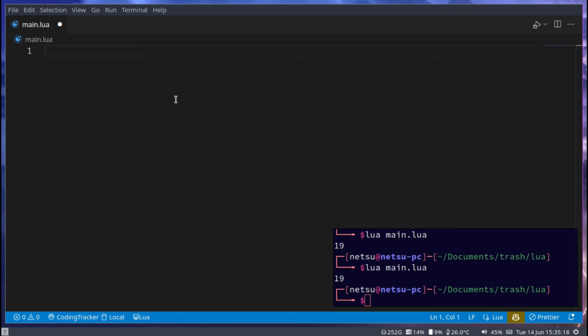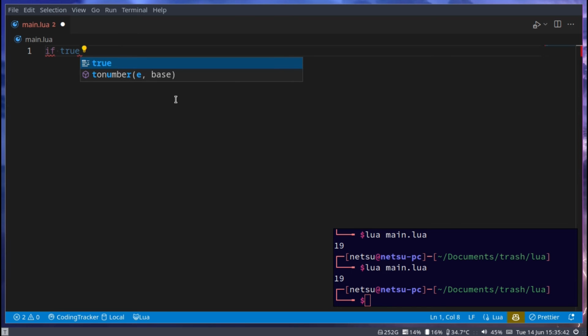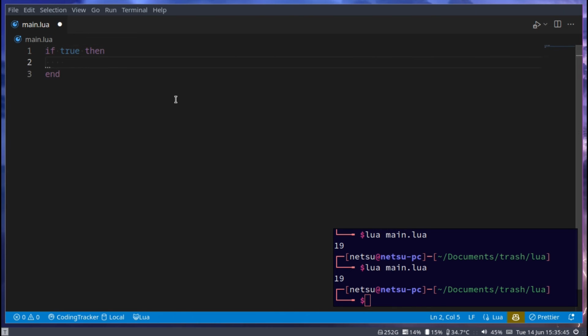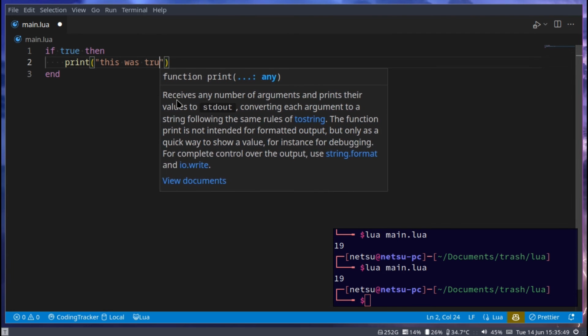So your program can make decisions. That is absolutely epic. You can make your program make these decisions by using an if statement, like asking a question. If something is true, then do something. So in this case, if true, take note that's a boolean, then, and here we can just print, this was true.